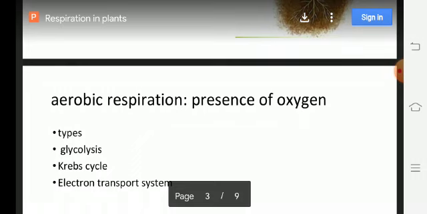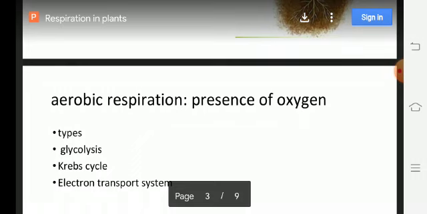Now let's understand the mechanism of aerobic respiration. Aerobic respiration includes three steps.